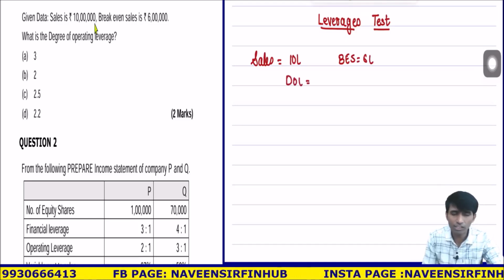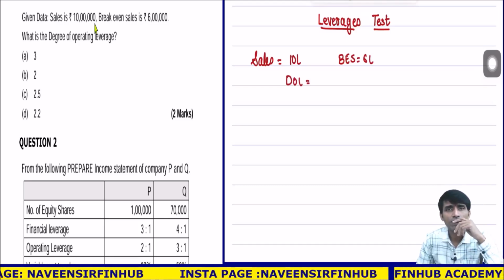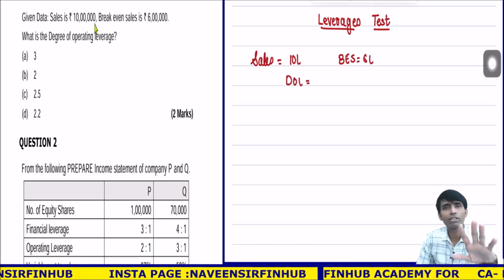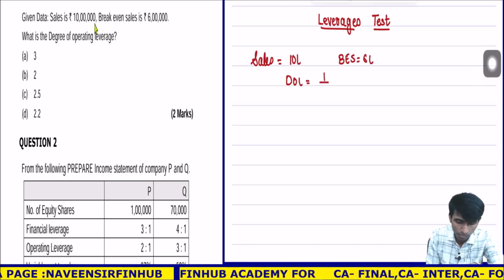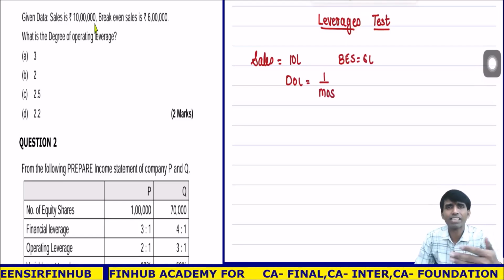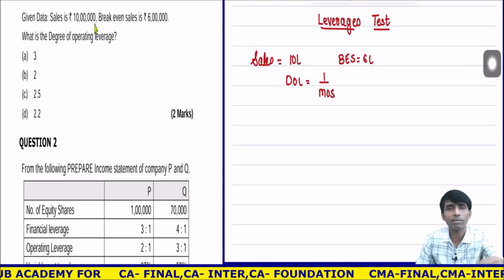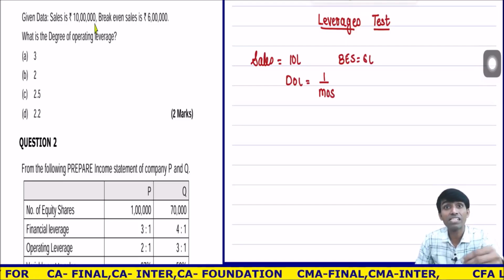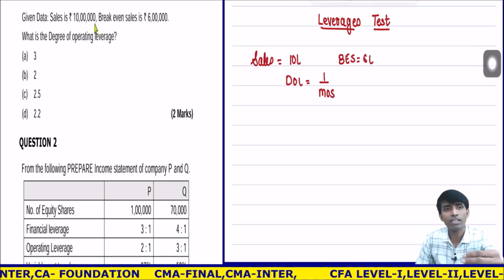Now using this you should understand how to calculate operating leverage. Very simple. I will calculate operating leverage using the formula 1 upon margin of safety. Otherwise there is no way. EBIT is not given, nothing is given, so you should know margin of safety. Margin of safety means how much the sales is more than the break-even sales.